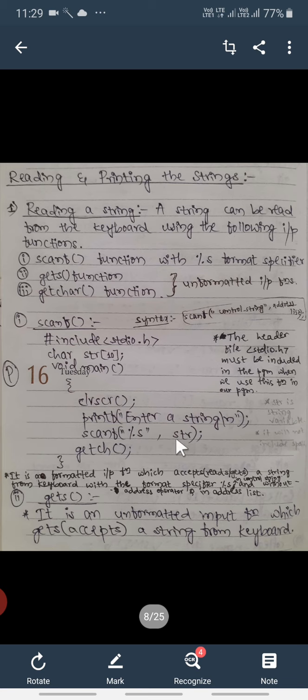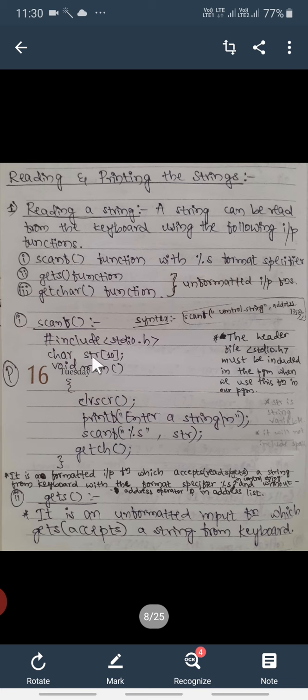If you observe here, to read the integer values I used the ampersand sign before the variable name. To read the floating point variables I used the ampersand sign before the variable name. To read the characters also we use the ampersand sign before the variable. But whenever we read the strings, no need to use the ampersand sign in the scanf function. Please remember this point, a very important point. Whenever we read a string in the scanf function with format specifier %s, we need not use the ampersand before the variable name.